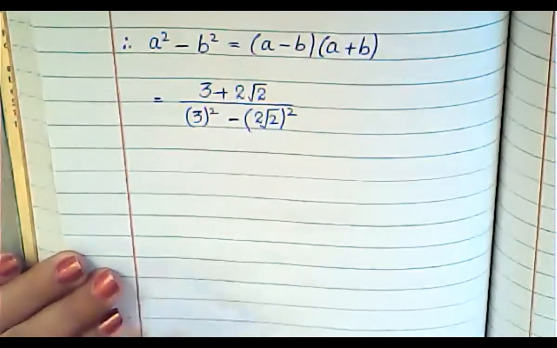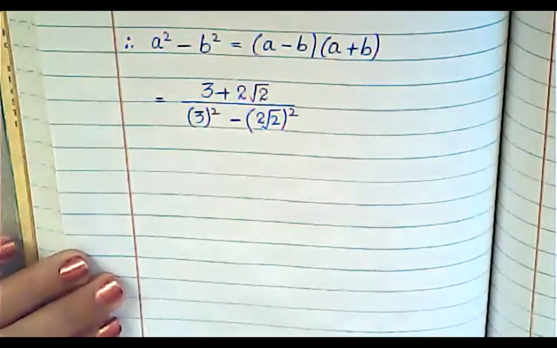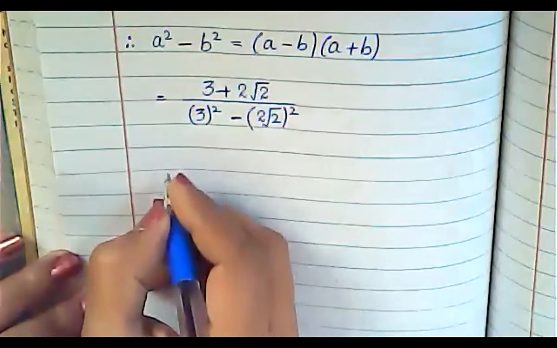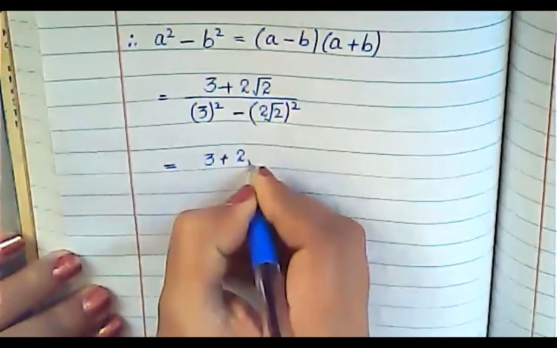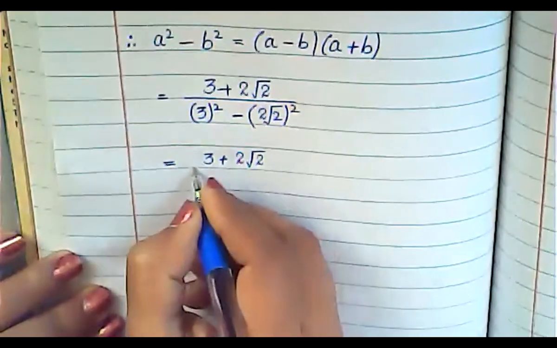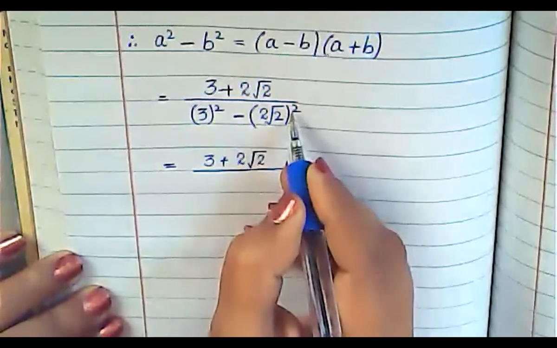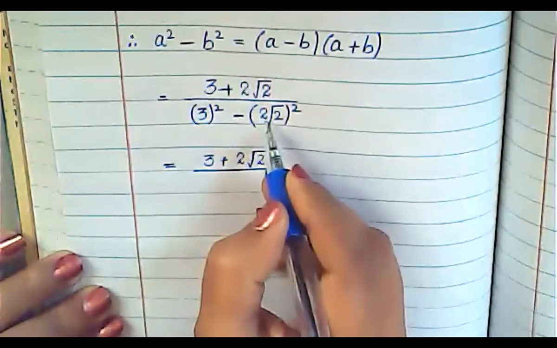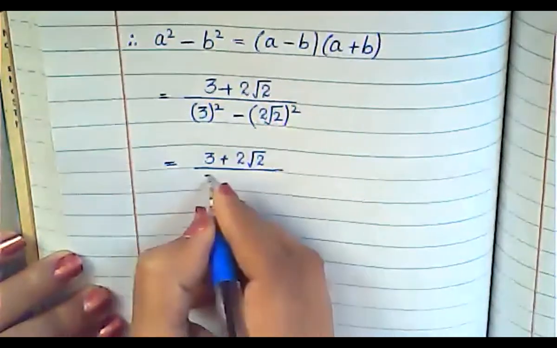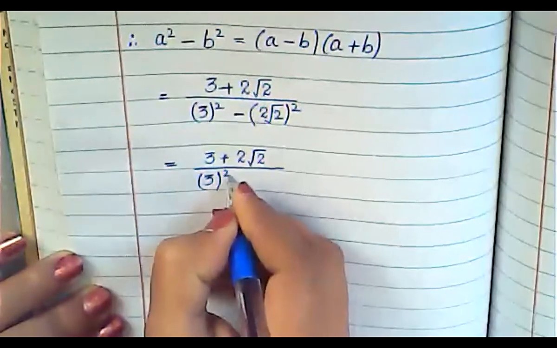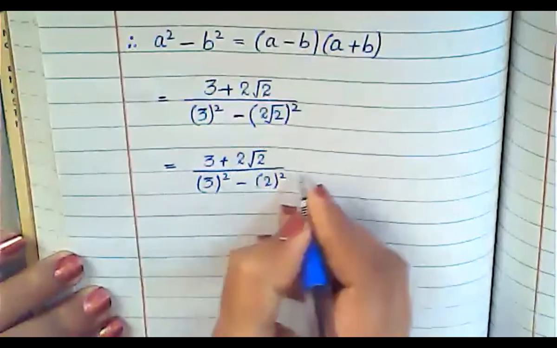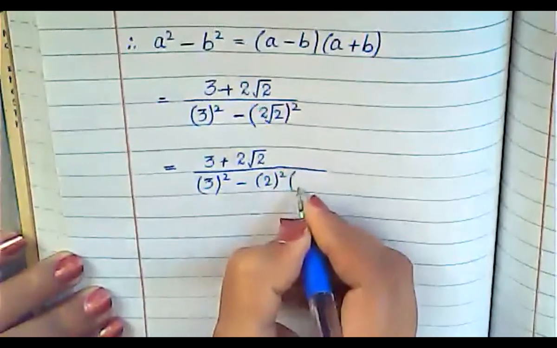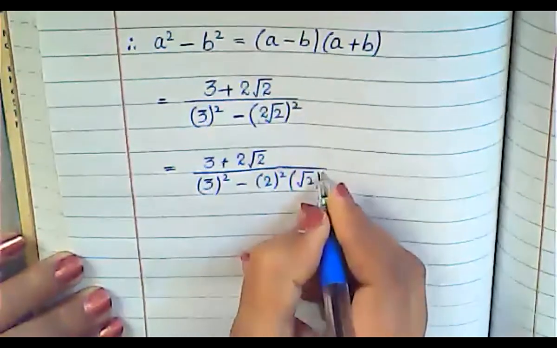Clear? Okay, now how are we going to solve it? Here you have 3 plus 2 under root 2. The square applies to both the 2 and the under root 2, so we will write it this way: 3 square minus 2 square, also under root 2 square.